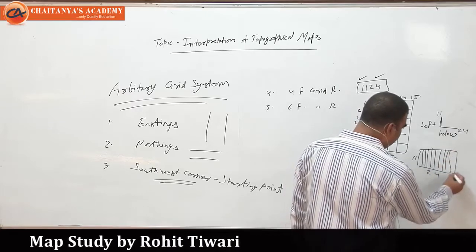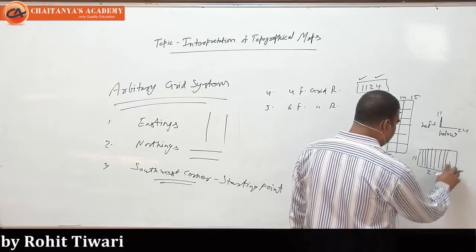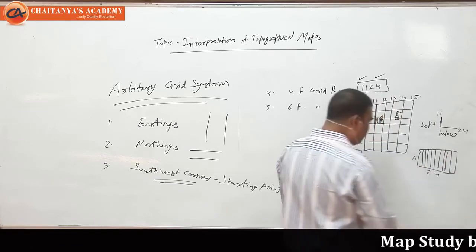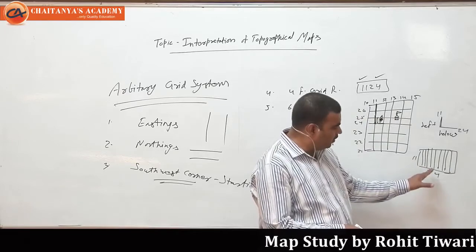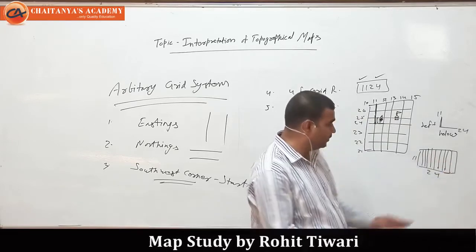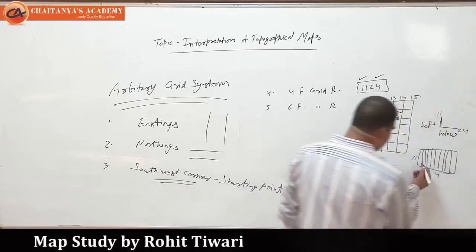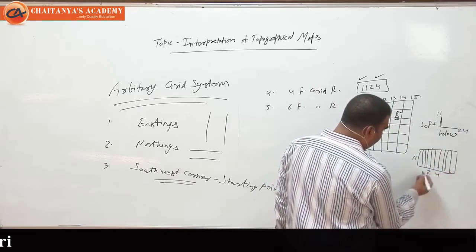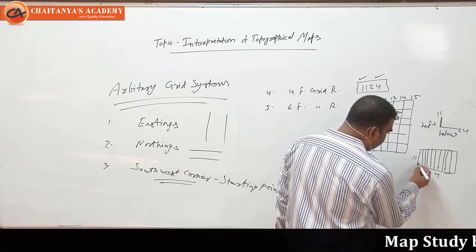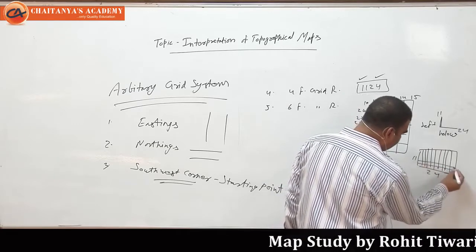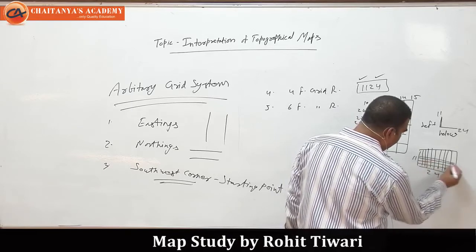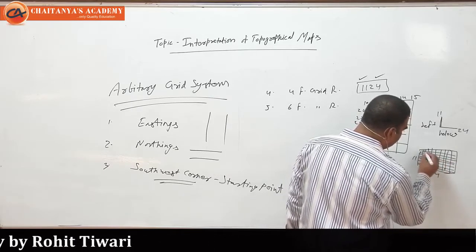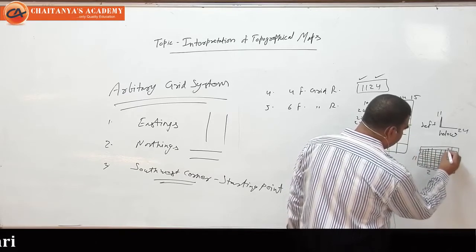Okay. So now it's not a straight line. Let me make it. It's a rough diagram. So you have to understand we have to divide the 4-figure square into 10 equal parts. Now you can see I have divided it into 10 equal parts: 1, 2, 3, 4, 5, 6, 7, 8, 9, 10. The same thing we have to do horizontally: 2, 3, 4, 5, 6, 7, 8 and 9.